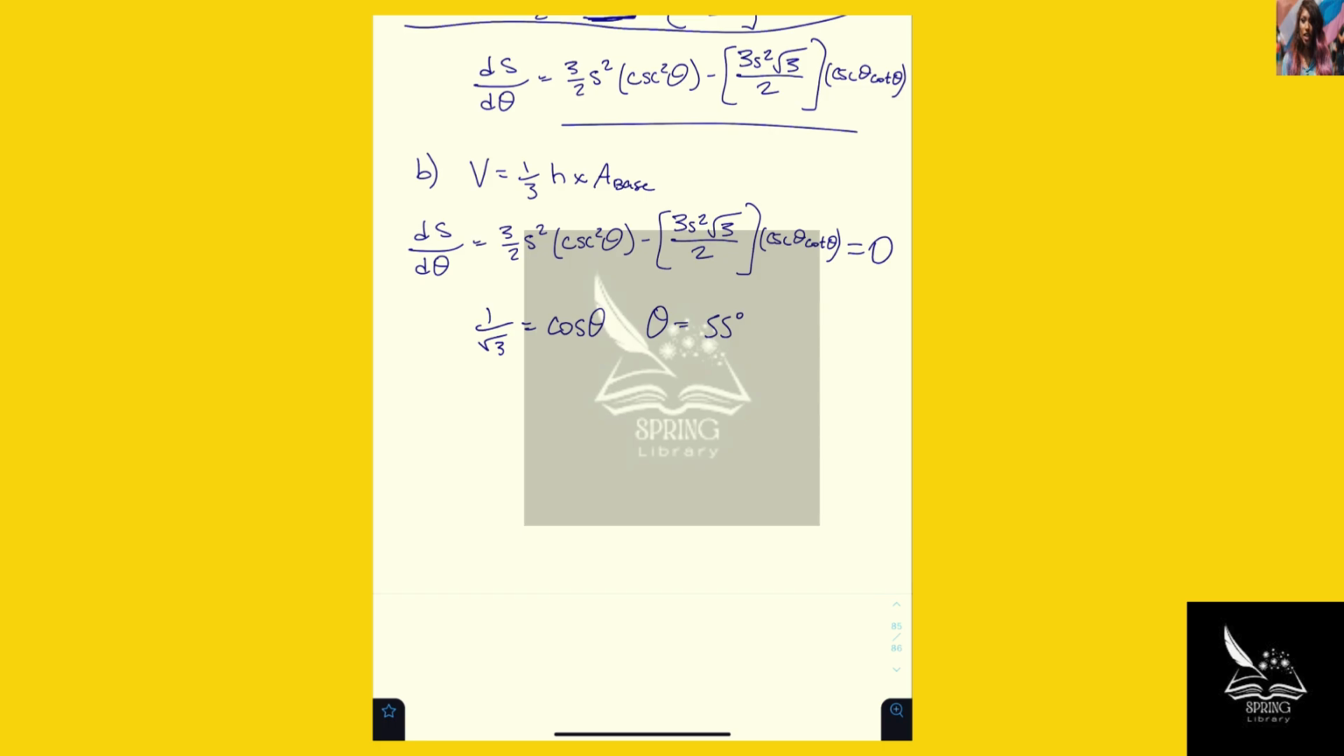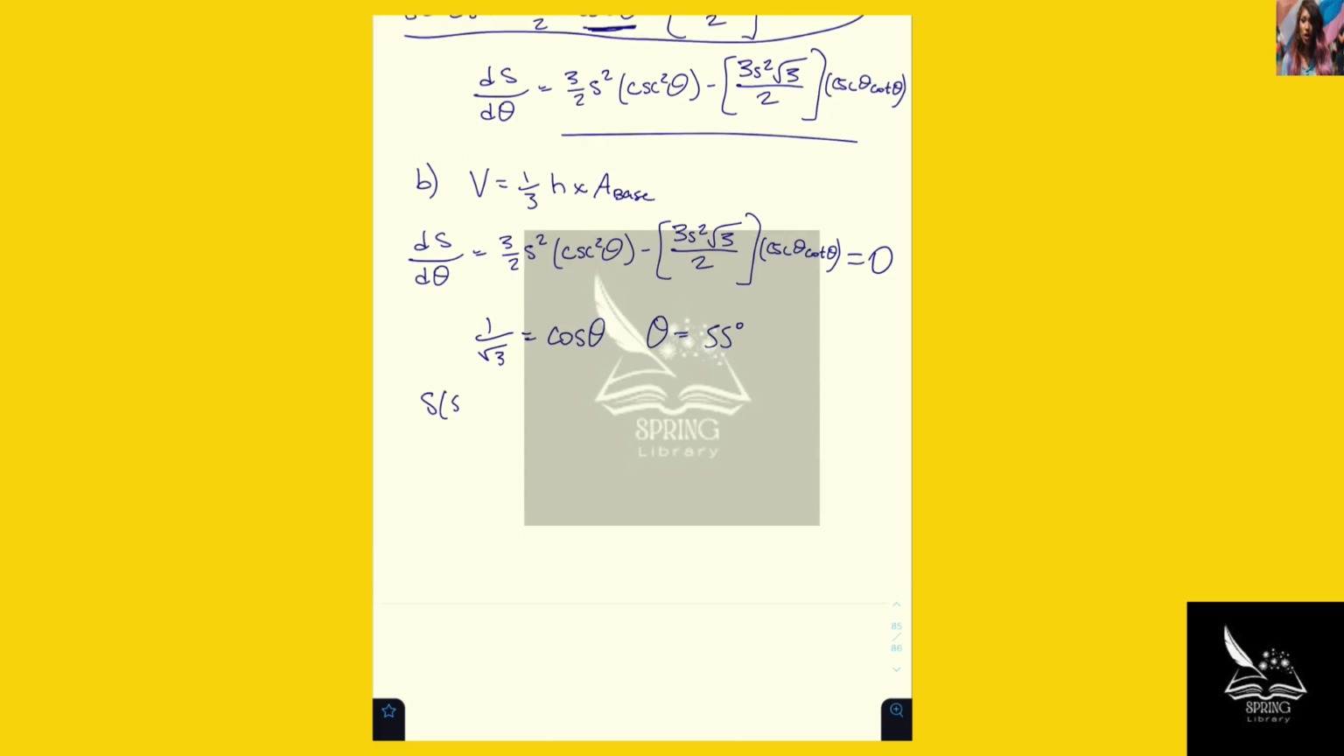So now we've determined the theta for which we can minimize our volume, or minimize our surface area. So then we substitute this in for the given expression. So now we have S of 55 degrees, and then plug that in.